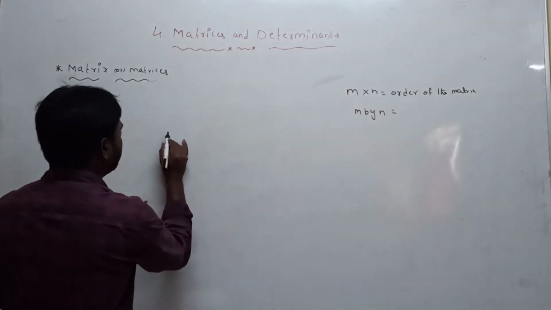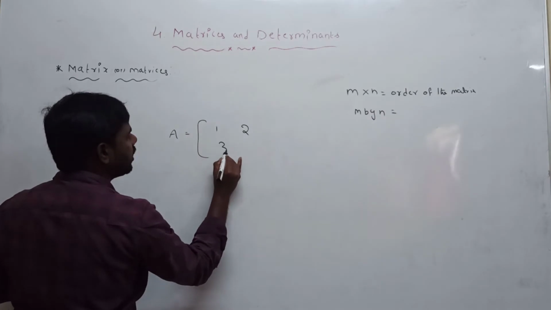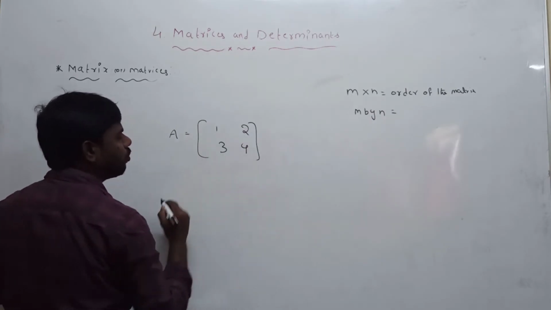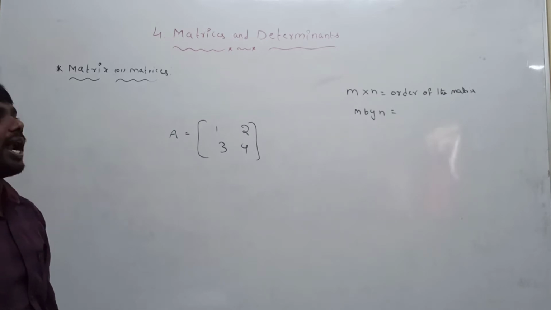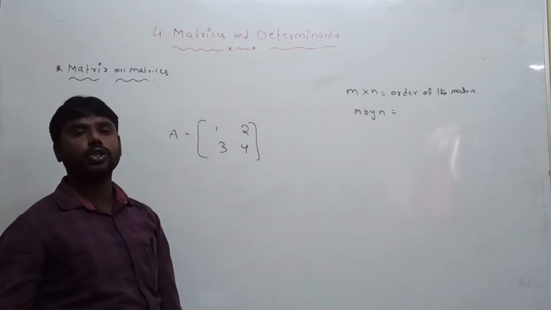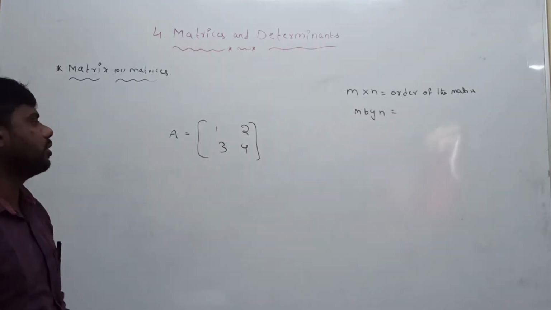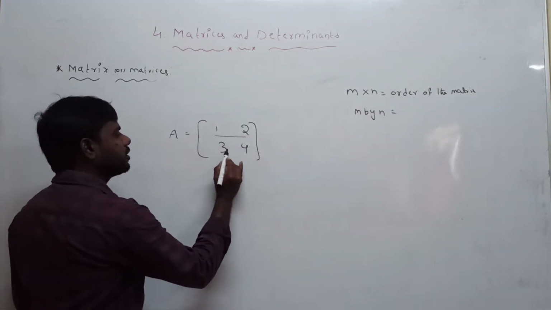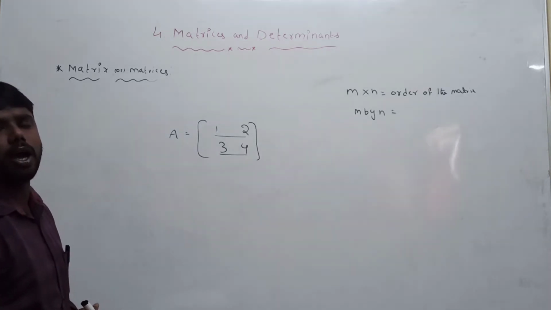Suppose, for example, A is equal to 1, 2, 3, 4. How to find the order of the matrix? A matrix having m rows and n columns gives the order of the matrix. Horizontal elements are called row elements or row matrix.